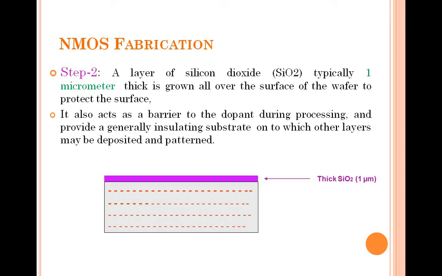It also provides a substrate on which different layers have to be patterned. We have to deposit the gate, the source, and the drain. So there should be some barriers for that, and for that reason we are going to take silicon dioxide here.